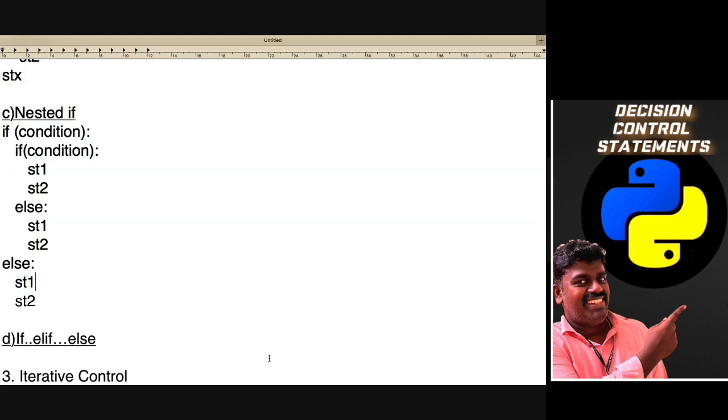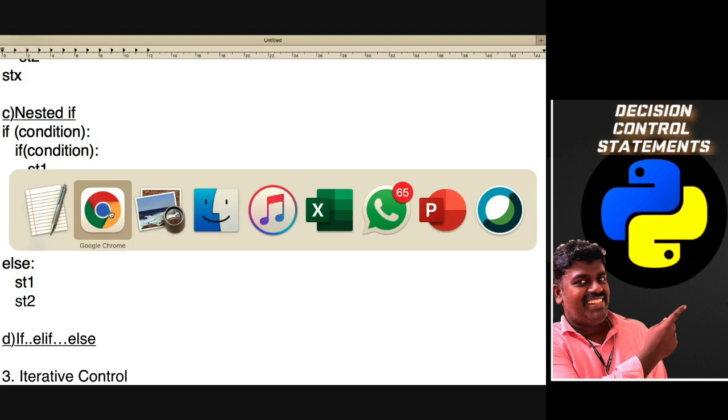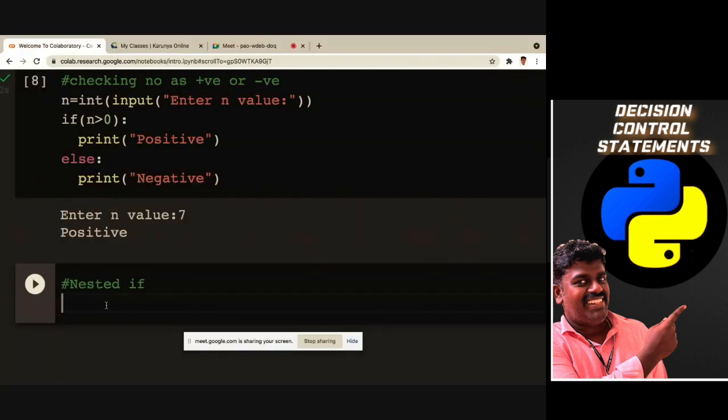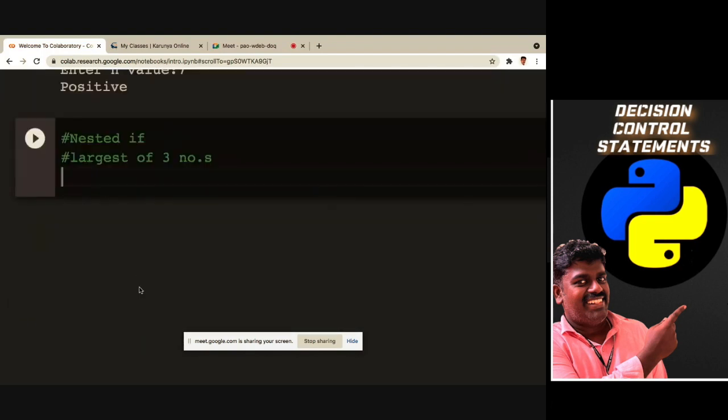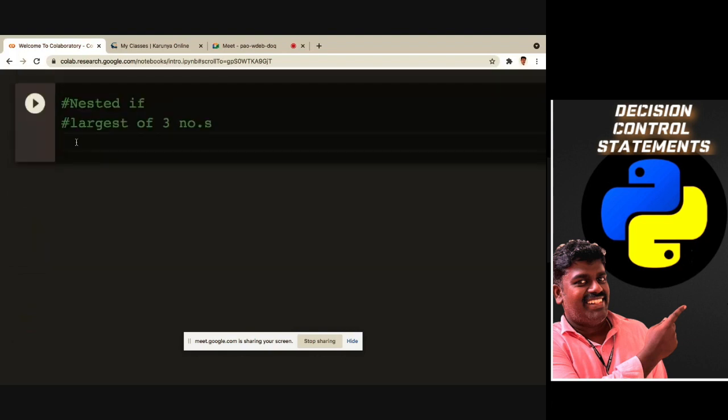Here for this we can see an example like the largest of three numbers. First I am going to check whether a is greater than b or not. First I have to get input values for a, b and c.